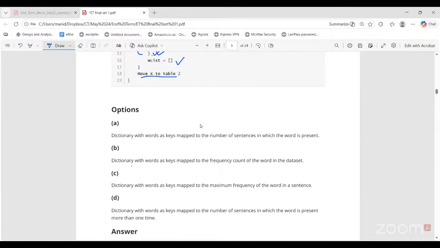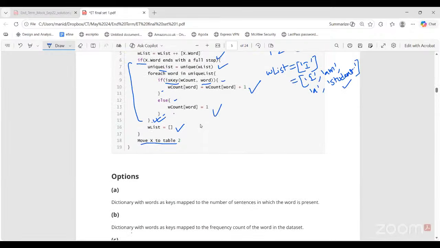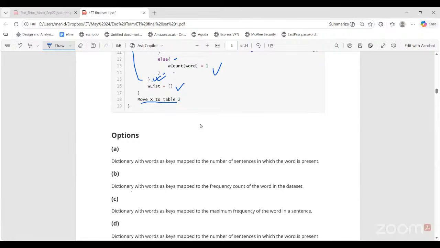Dictionary with words as keys mapped to the frequency count of the word in the dataset. This would be true if we didn't do this unique list thing. If I kept all the words as they are in a sentence, then for student, the frequency would be increased by 2, if I had student twice in a sentence. But this is not checking word frequency. It is checking in how many distinct sentences a word has occurred. So option B is wrong.